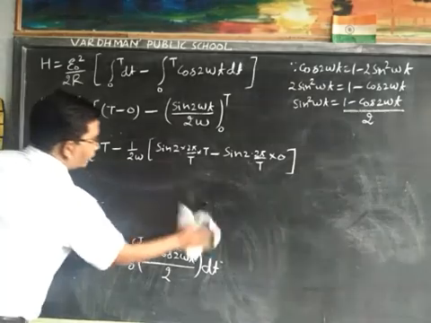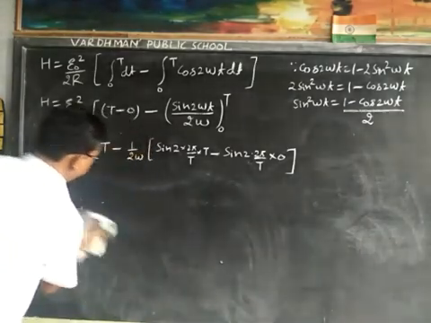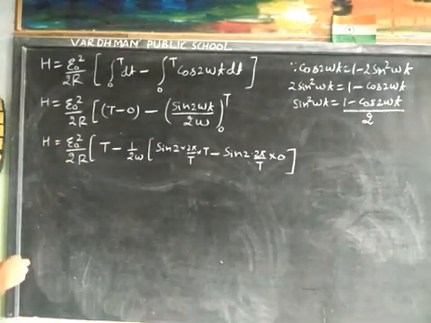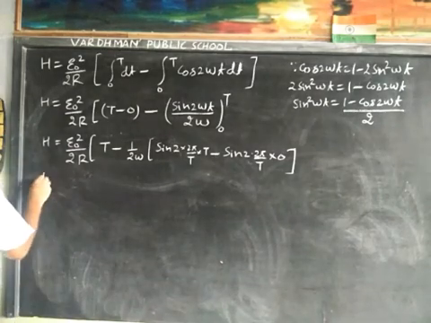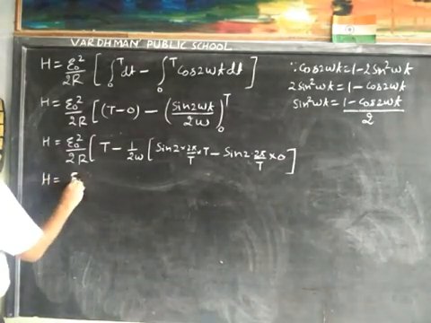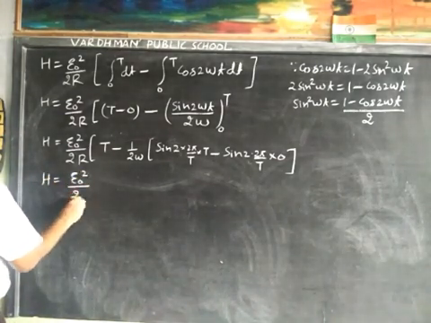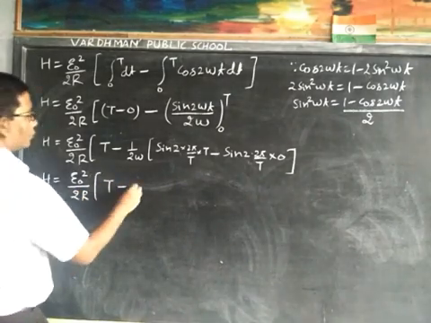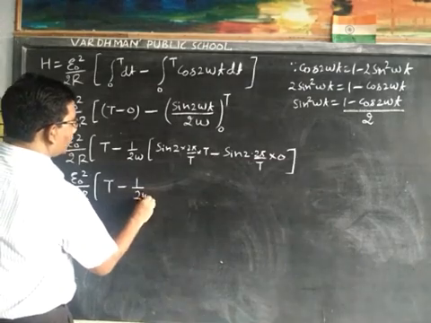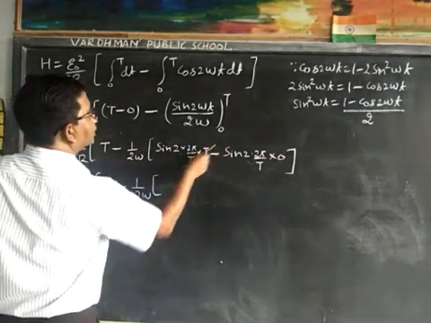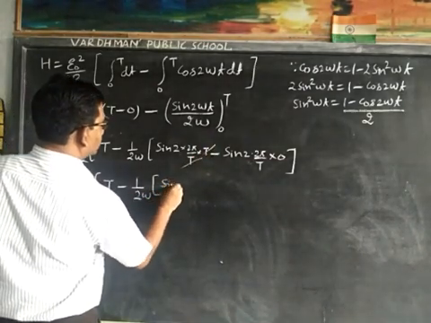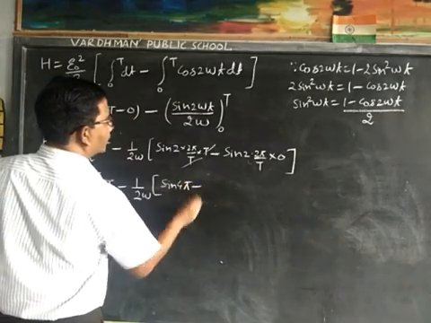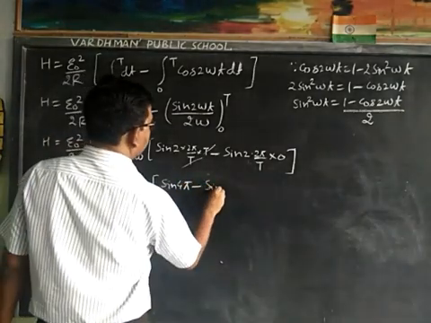Therefore we can write H is equal to E0 square upon 2R into T minus 1 upon 2 omega. Cancel T. Sin 4 pi minus sin 0.